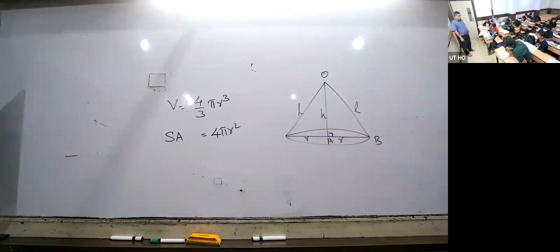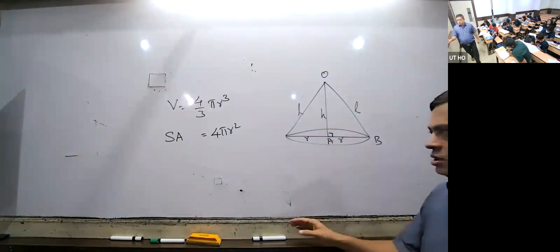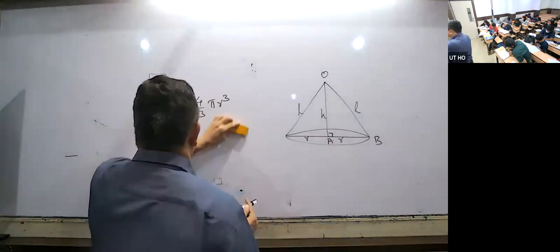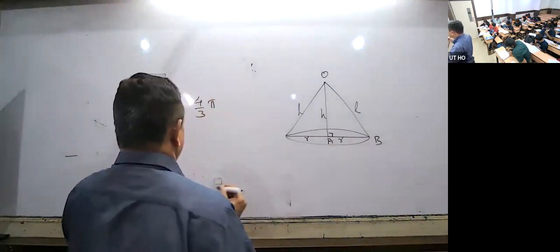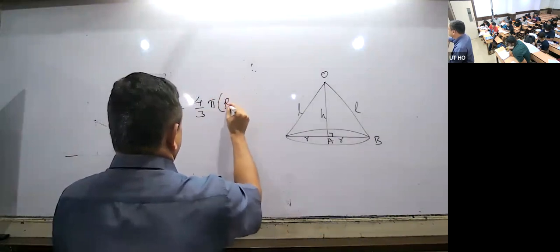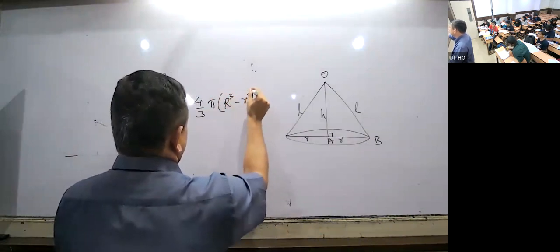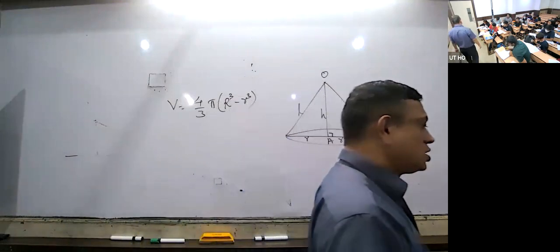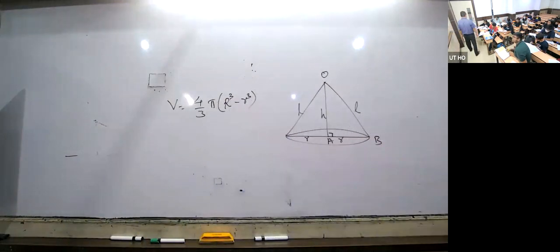So for the hollow sphere, its volume is equal to external volume minus internal volume, that is 4/3 pi (R cube minus r cube). Capital R is the outer radius, small r is the inner radius. Written all of you?